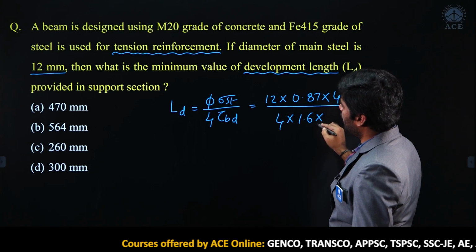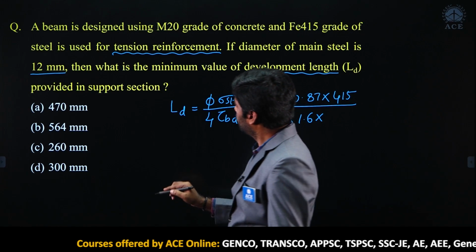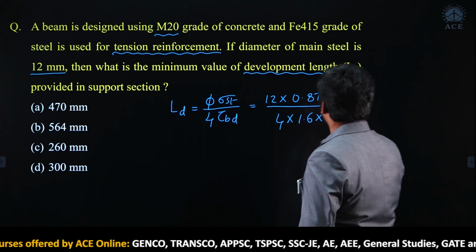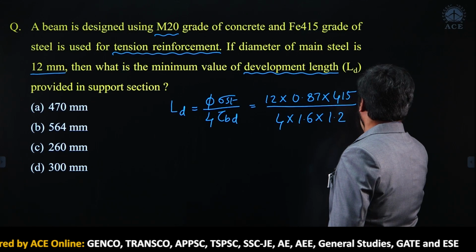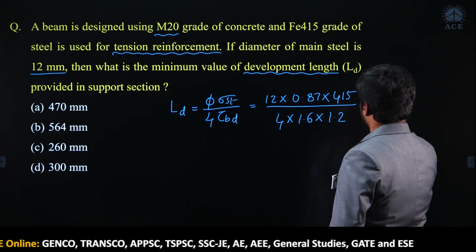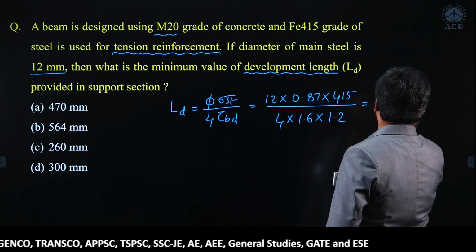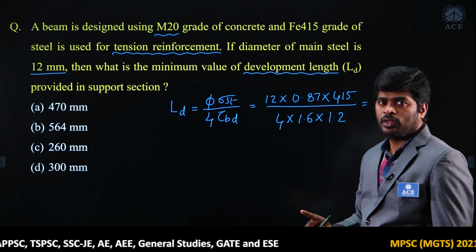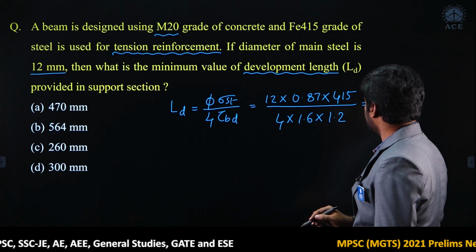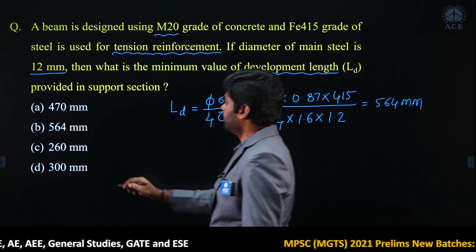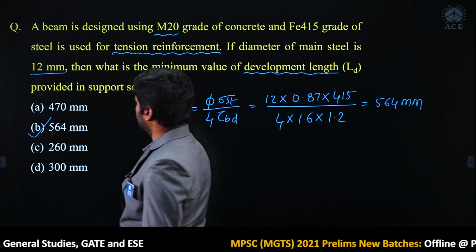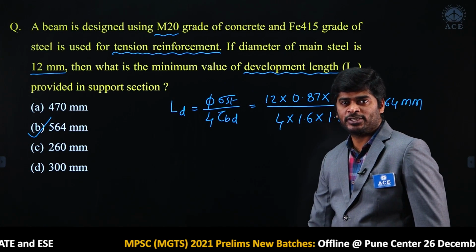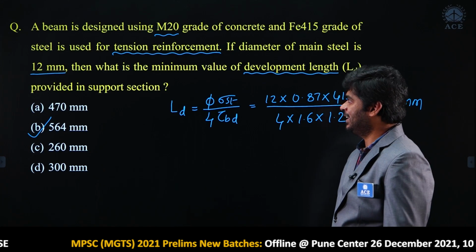So, tau bd value: M20 grade concrete is given. For M20 grade concrete, tau bd is 1.2. Once you simplify, you get 564 mm. After simplification, you will get 564 mm. Option B is correct. Okay, right. Shall we move to the next question? Yes.